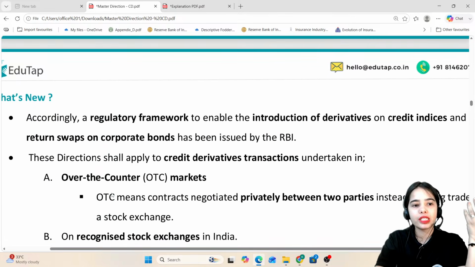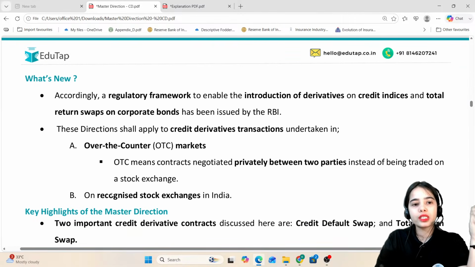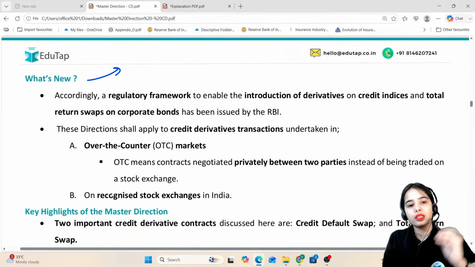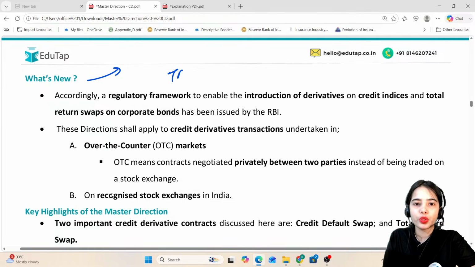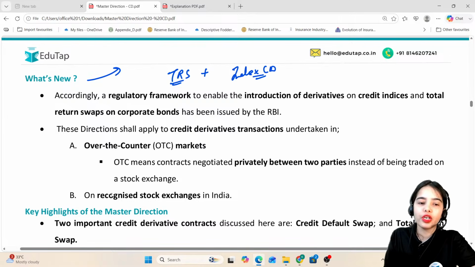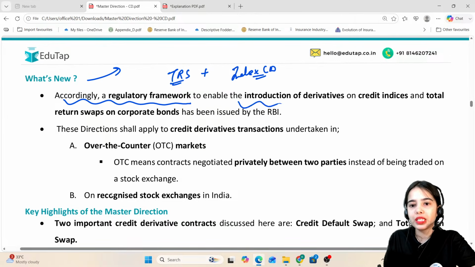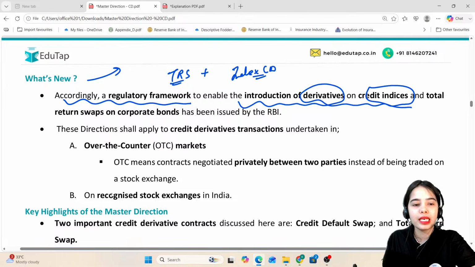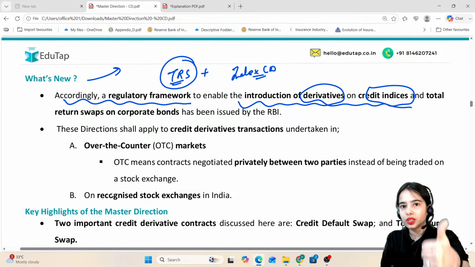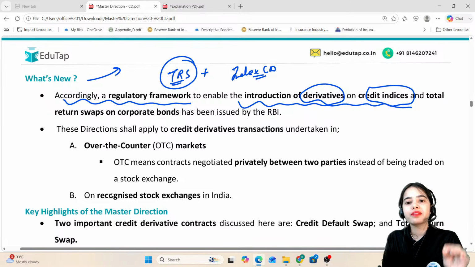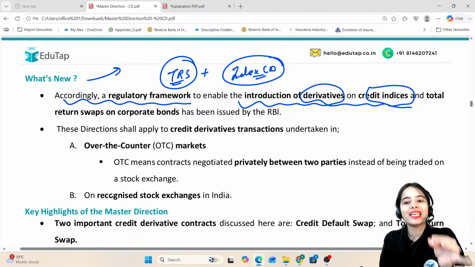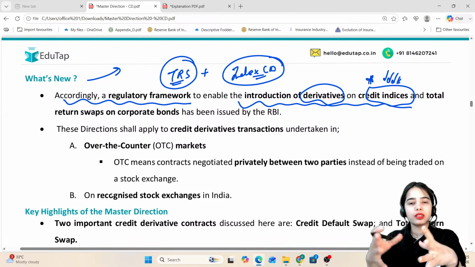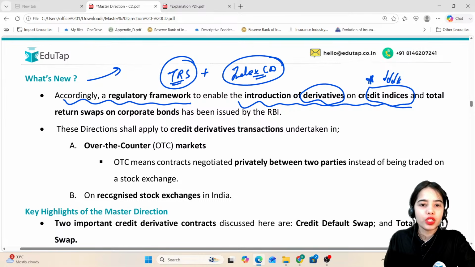Chalo, now coming to the what's new category. So what's new? What has changed? Accordingly, the RBI has introduced the total return swap, as well as the index credit derivative. So accordingly, a regulatory framework to enable the introduction of derivatives on credit indices and total return swap. So basically 2 new things have happened. RBI has introduced the total return swap that was not available till now, as well as derivatives on the credit indices, that is, multiple companies that belong to a sector or a segment. So this is the idea.